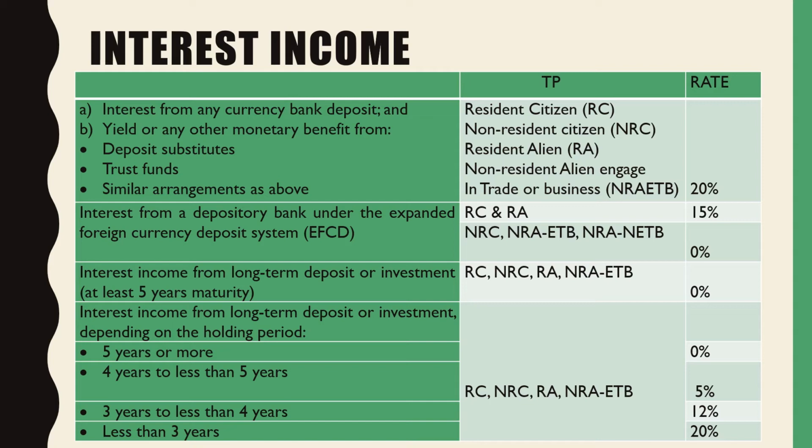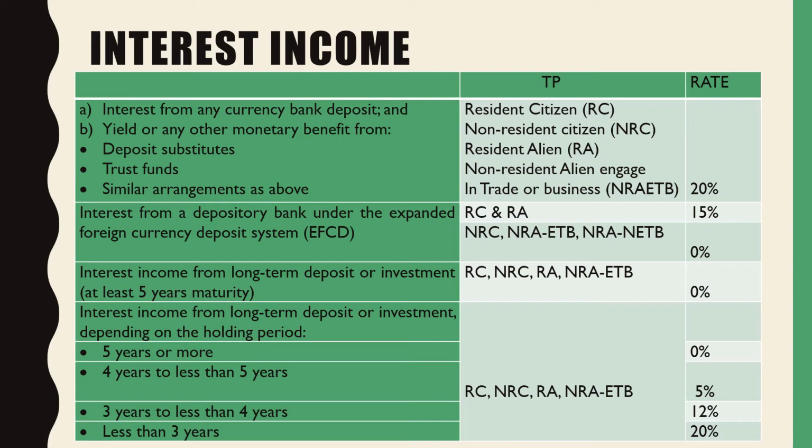While for the interest from a depository bank under the expanded foreign currency deposit system, resident citizens and resident aliens are subject to 15%. However, non-resident citizens, non-resident aliens engaged in trade or business, and non-resident aliens not engaged in trade or business are subject to 0%. Okay, next, interest income from long-term deposit or investment with at least 5 years maturity: all taxpayers are subject to 0%.